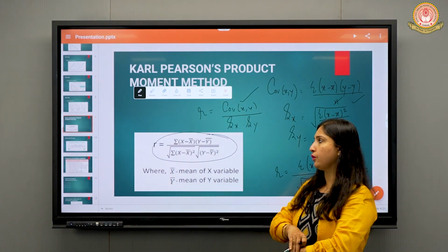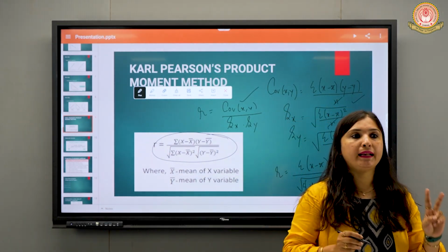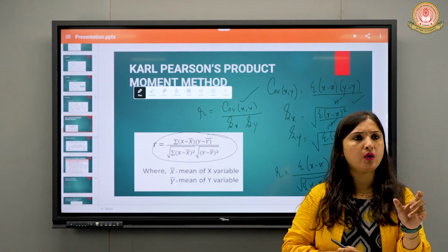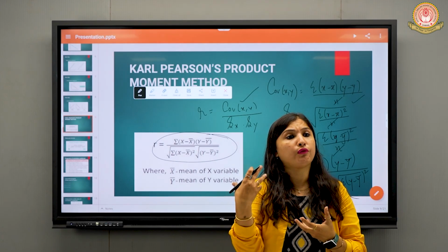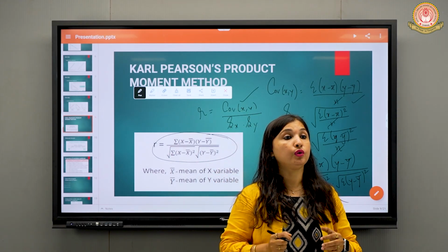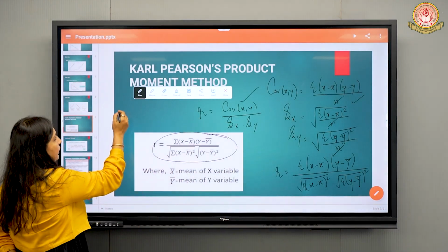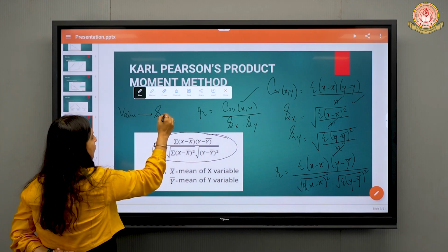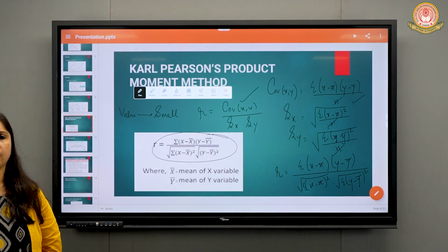Is it so simple how to use this formula? When the values of x and y are given to you. Okay, the question is given, so and so, x is denoted by rainfall and y is denoted by crops, and you have to find the correlation. So you have written the x column, you have written the y column, now you have to use this formula. This formula will be used only when the values of the observations are small. The values of observations will be small, it might be 26, 29, 35.